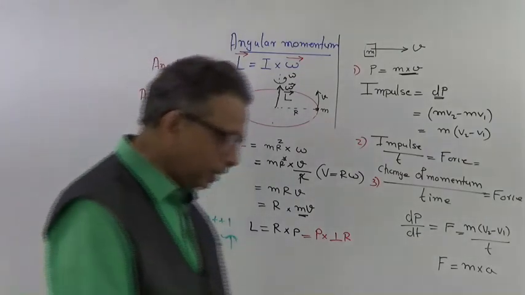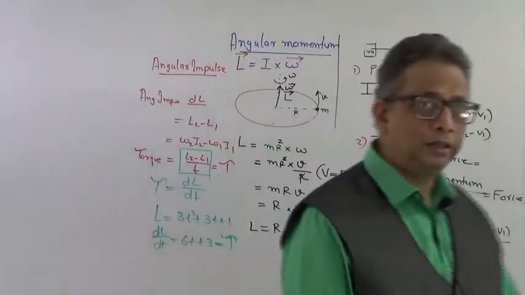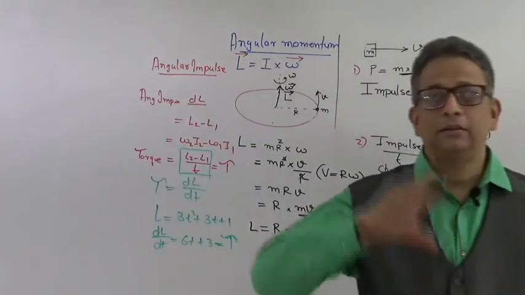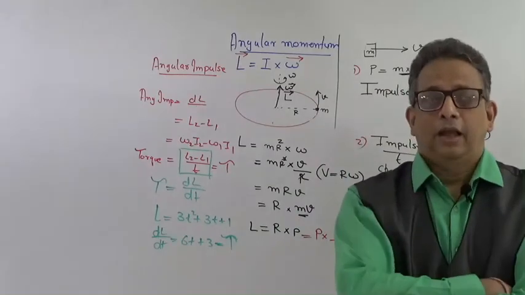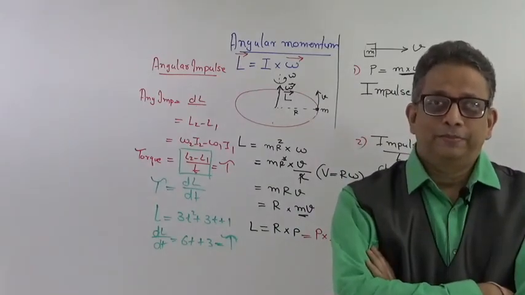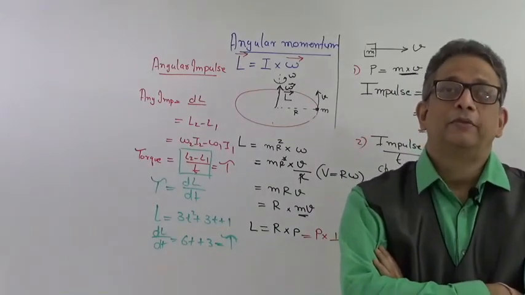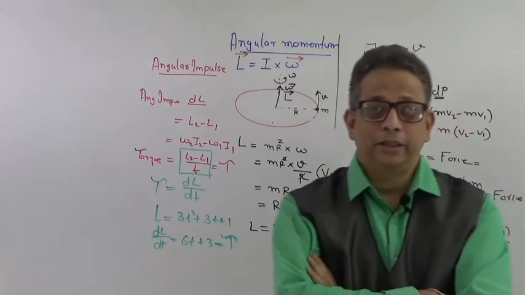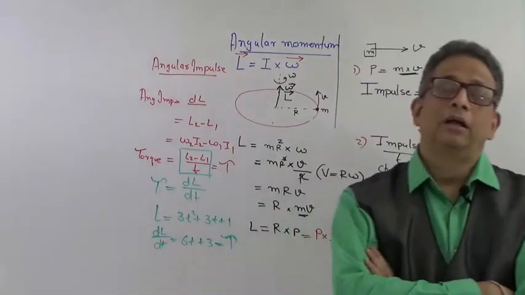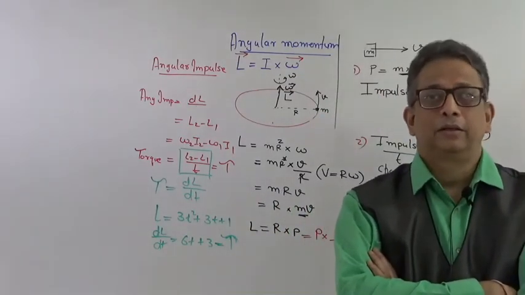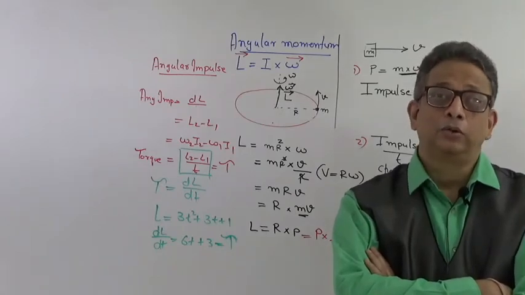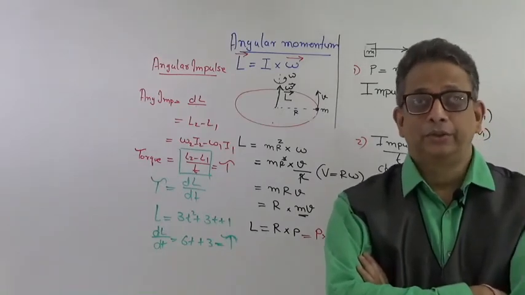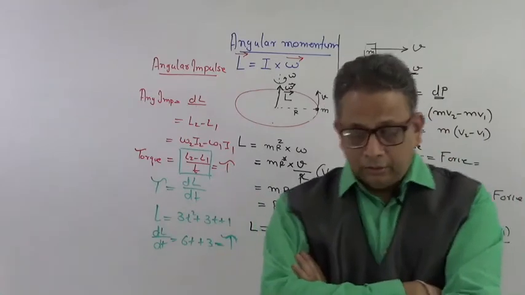So ultimately what we are trying to understand is that as the disk rotates and there is a change of angular momentum, if we measure the change of angular momentum in that time duration, we can calculate how much torque must have gone in to change that situation. Okay, fine.